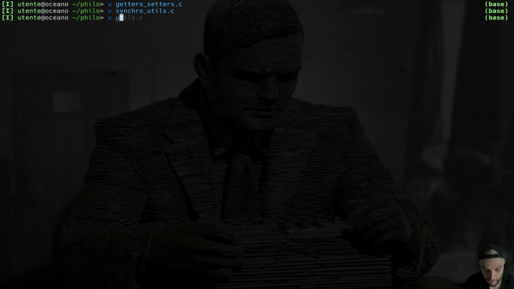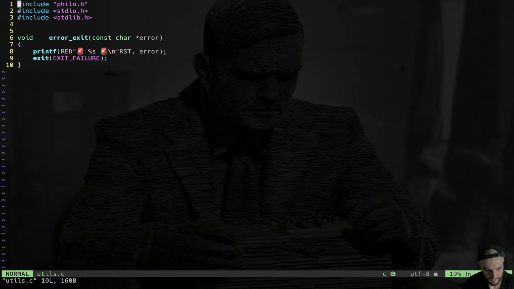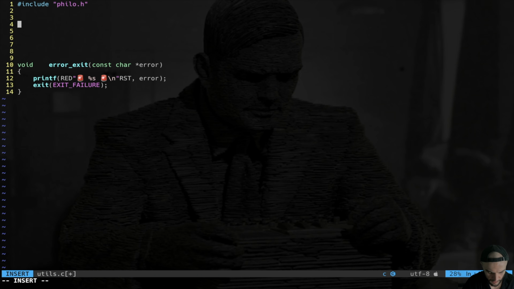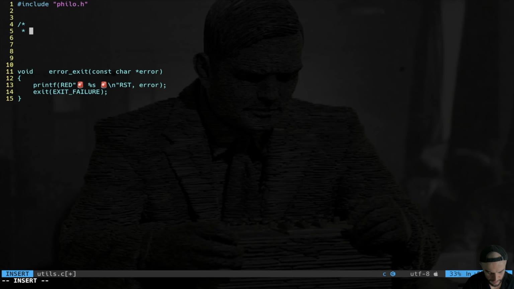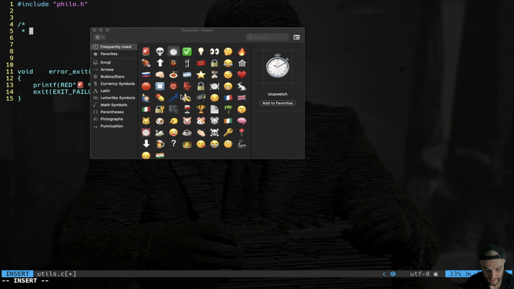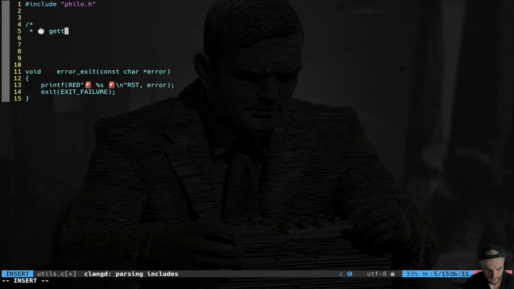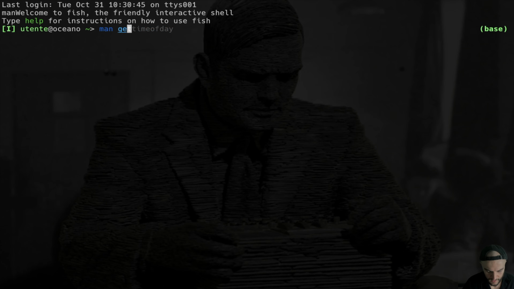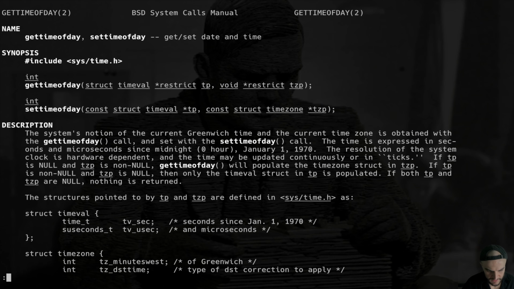We go back to our utils, in which we already have our error exit function. We're going to create our chronometer function thanks to get time of day. We're going to exploit get time of day. If we watch the manual, we get that thanks to get time of day, we get the time since midnight, January 1st, 1970.